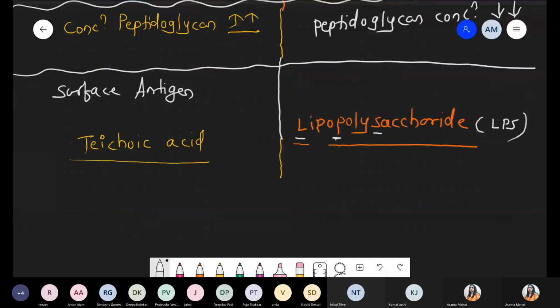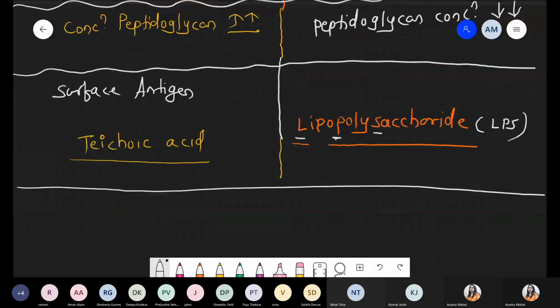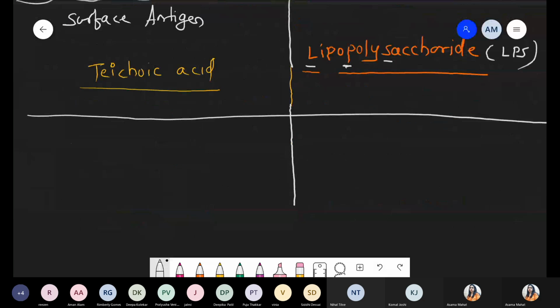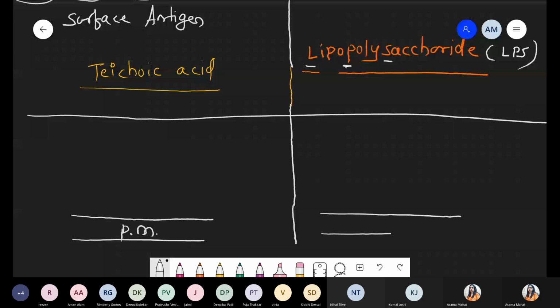So quickly we are taking a diagram for the gram-positive and gram-negative cell wall and cell membrane. A simple structure, we are not going into too much detail. This layer is called the plasma membrane, so I'm writing just PM. PM represents the plasma membrane. The same structure, the plasma membrane, is present in gram-negative bacteria.